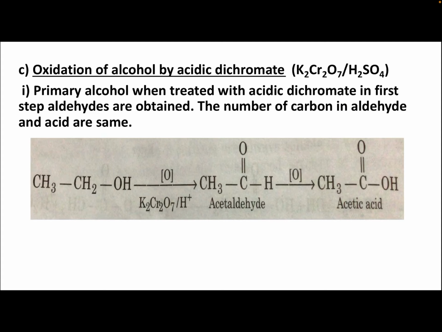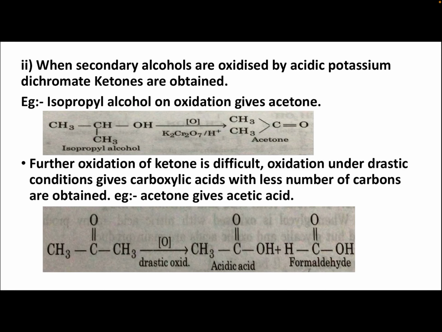Then oxidation of alcohol by acidic dichromate, K2Cr2O7 with H2SO4, that means potassium dichromate in the presence of sulfuric acid. Primary alcohol when treated with acidic dichromate first gives aldehyde, then on oxidation we get acid, and the aldehyde and acid have the same number of carbons. So acetaldehyde has 2 carbons, and acetic acid also has 2 carbons.